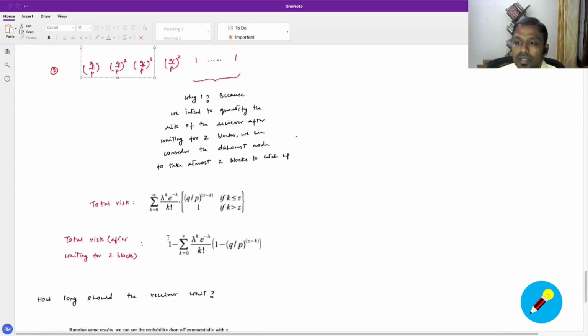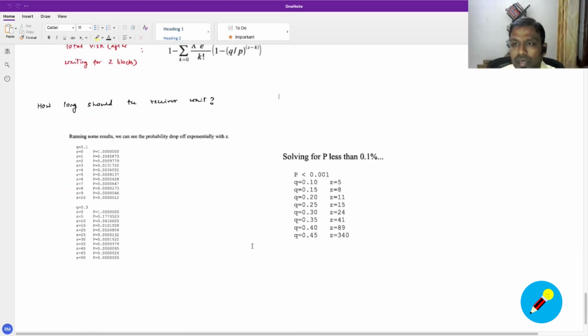Now, we have eventually quantified the risk that a receiver is exposed to after waiting for Z blocks. So this is the probability. Now, from this, let's try to find the ideal value of Z, right? We'll try some values here, and hopefully this should give us some context.